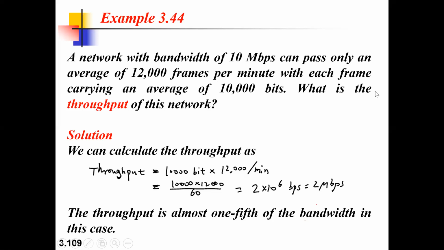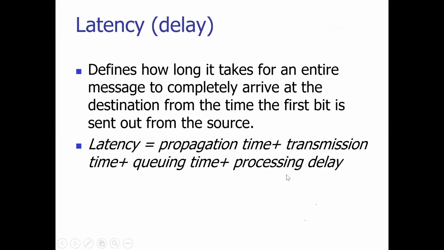So what is the throughput of this particular network? Throughput is calculated by the number of bits in one frame, that is 10,000, multiplied by how many frames you are transmitting, 12,000 frames per minute. So throughput is nothing but 10,000 into 12,000 divided by 60. That is nothing but 2 Mbps of data you can utilize for transmitting these 12,000 frames per minute, each frame consisting of 10,000 bits on average. Out of 10 Mbps, you are using only 2 Mbps. That's it. Understanding it now?